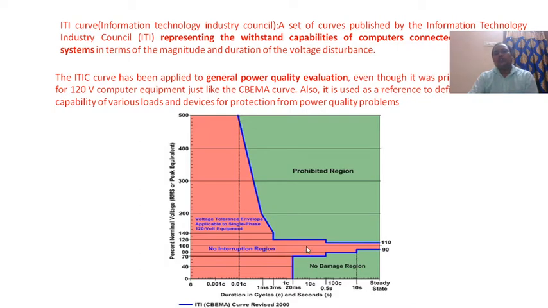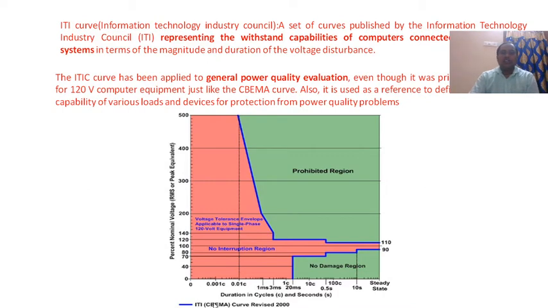Before, in the CBEMA curve, it lies in 87% to 106%. But in the ITIC curve, the modification is that the voltage must lie between 90% and 110% of voltage. Please observe the curve carefully. This is a voltage tolerance envelope applicable to single phase 120 volts equipments.